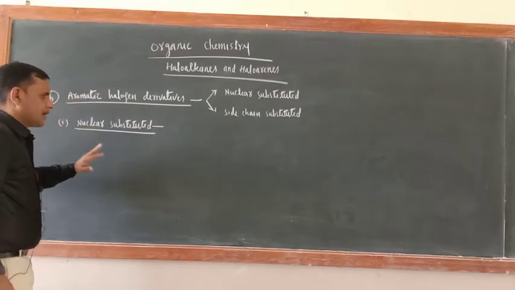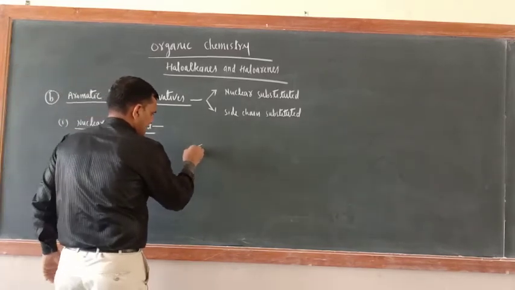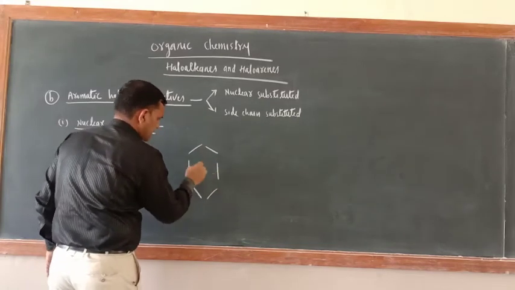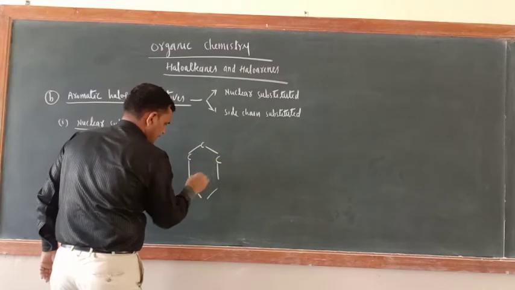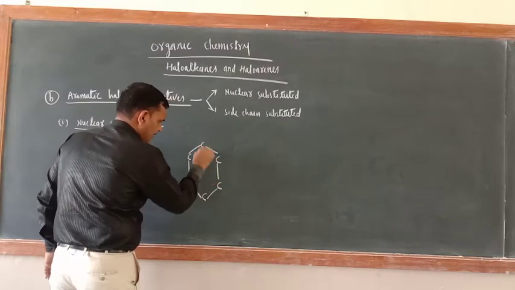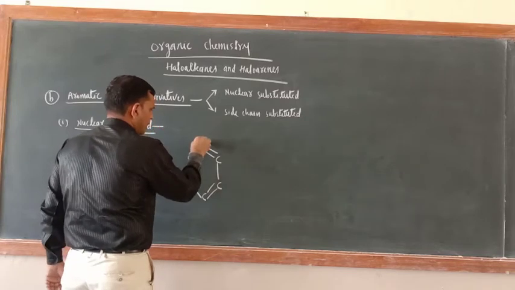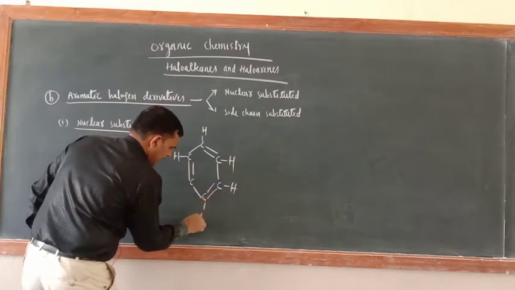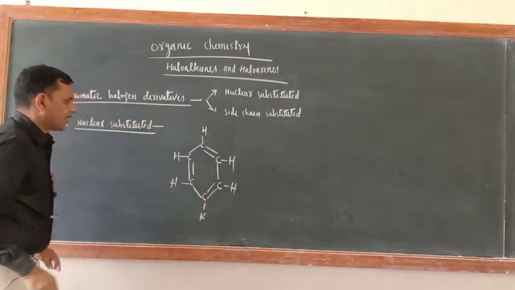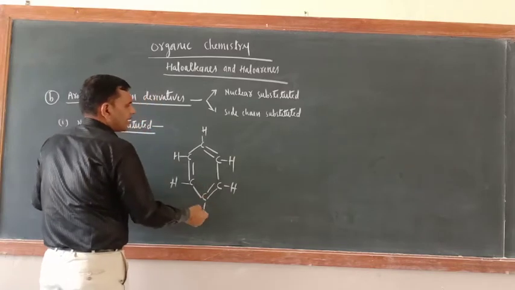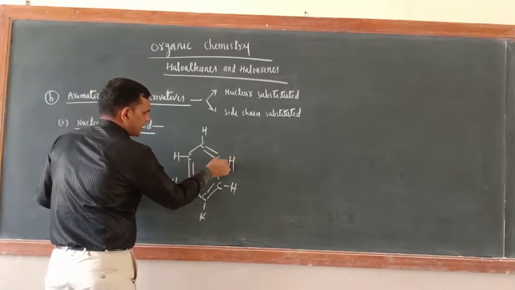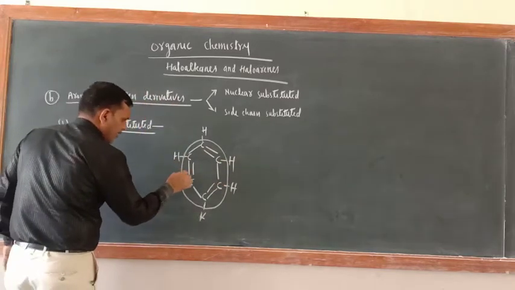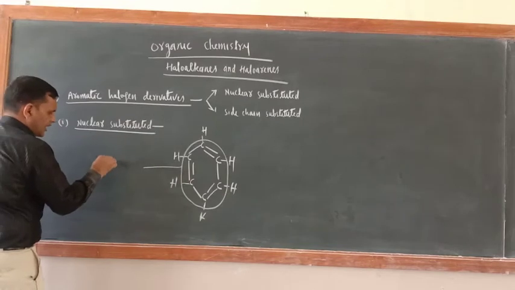So just see, C, here also C, here also C, with alternate single and double bonds, and here H. These 6 carbons and these 6 hydrogens are called the nucleus.